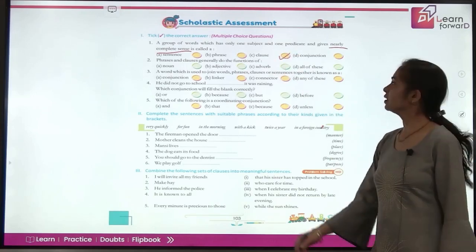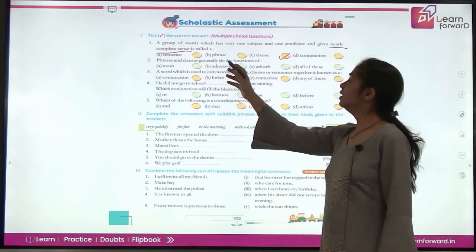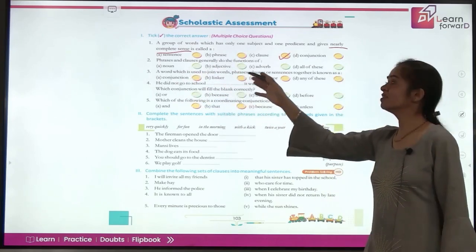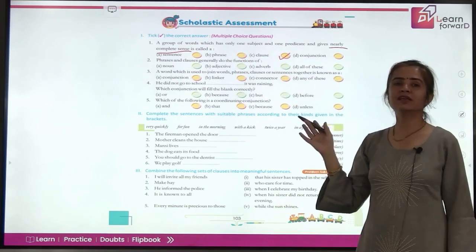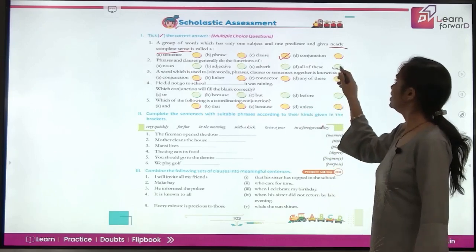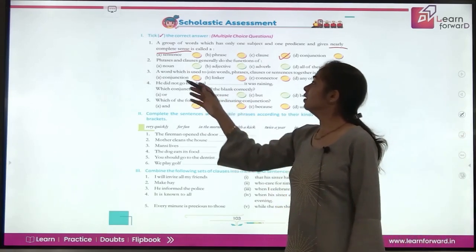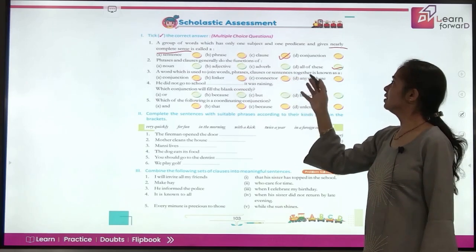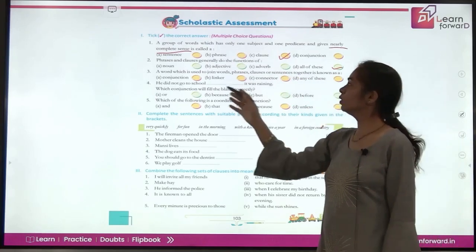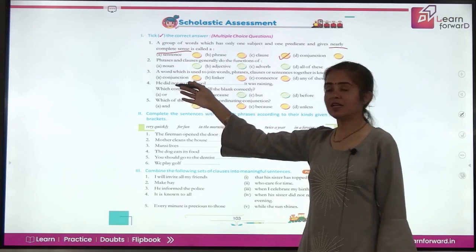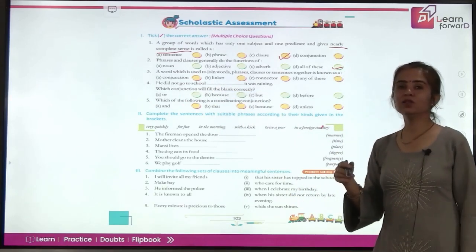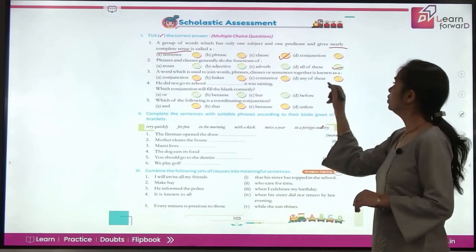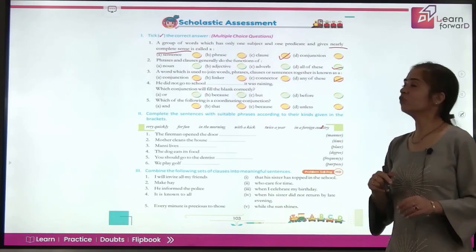That is perfect. Coming to next, phrases and clauses generally do the functions of, do they act as nouns, as adjectives, as adverbs, or all of these? They act as all of these. We have just learned the kinds. A word which is used to join words, phrases, clauses, or sentences together. What is that word called? It can be a conjunction. Yes, of course. It can be a linker also. Definitely. And it can be a connector also. Yes. So, any of these can be used for them.